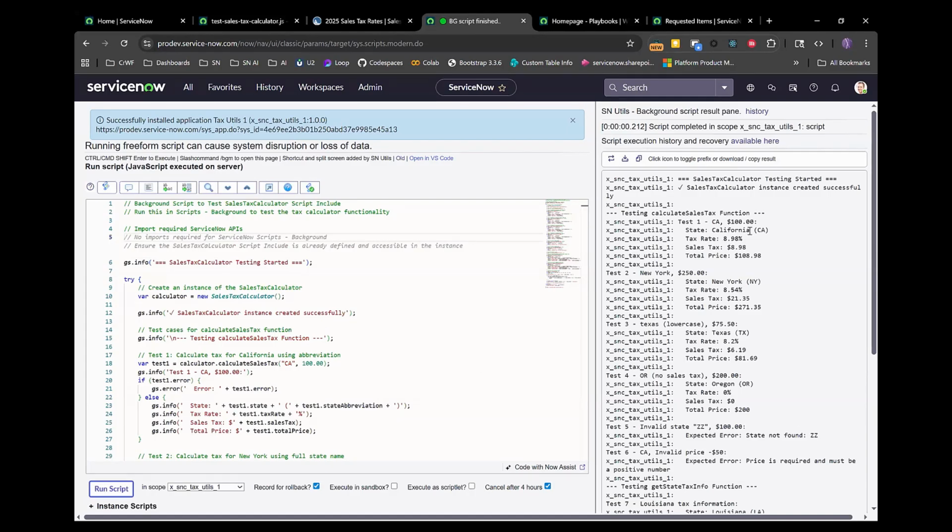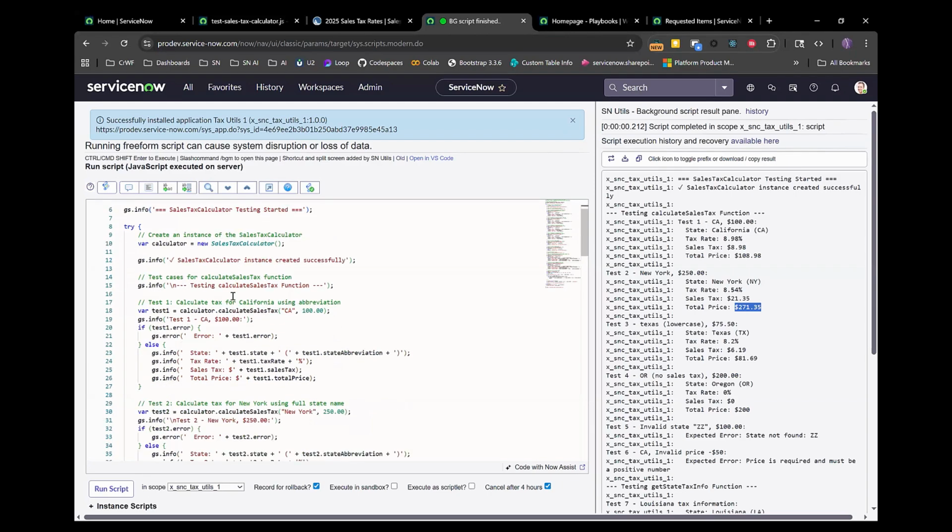All right. So this looks pretty good, right? So we ran against the state of California for $100. The tax rate is 8.98%. And so it looks like it's working pretty well. So we have the tax rate for New York. All of that calculations look good. And so the nice thing is we have some good example code. And so this is great. We have a pretty useful script include here.